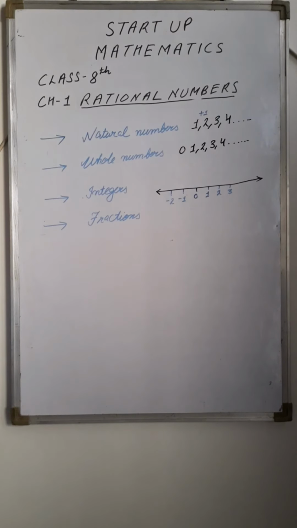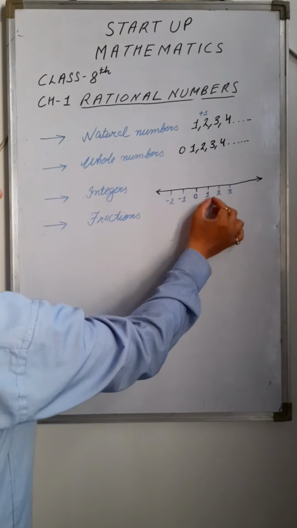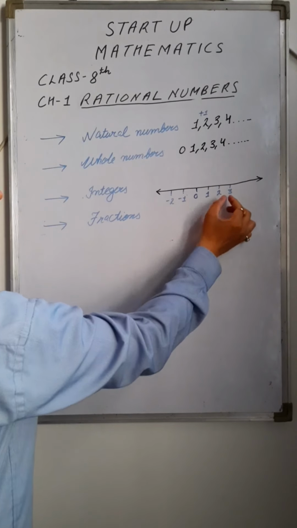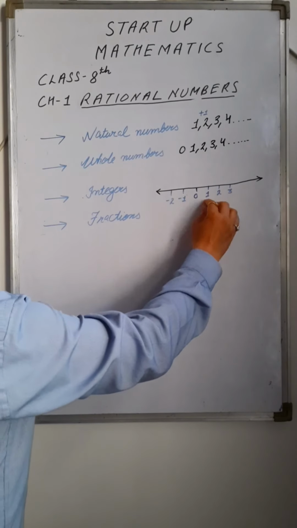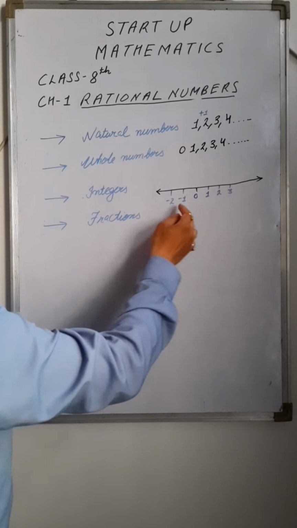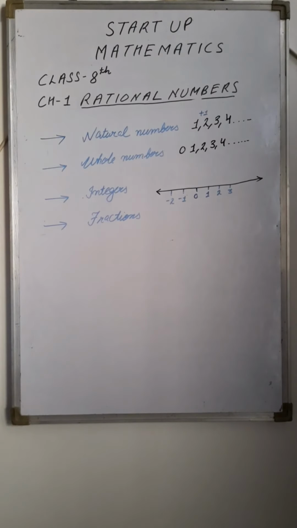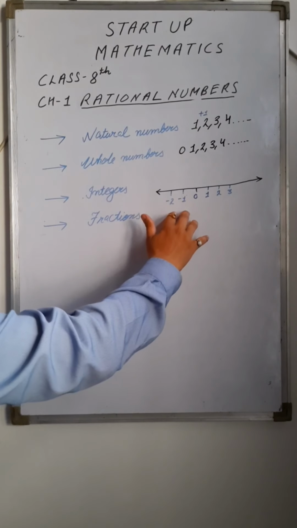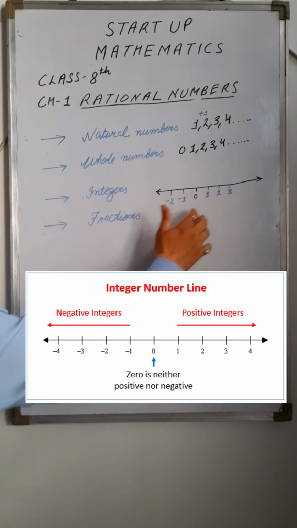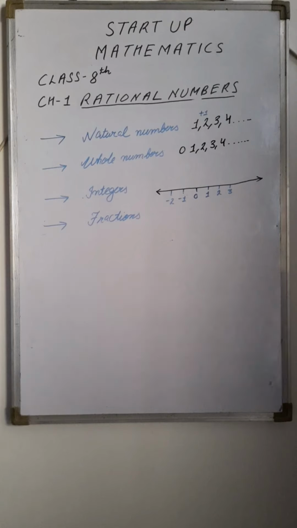Equal intervals we call unit distance. On this number line you can see positive numbers to the right of 0 and negative numbers to the left of 0, right? So integers contain both positive and negative numbers and even 0.